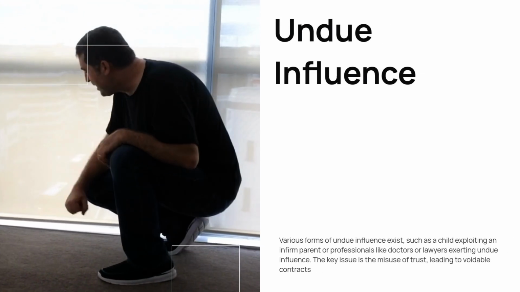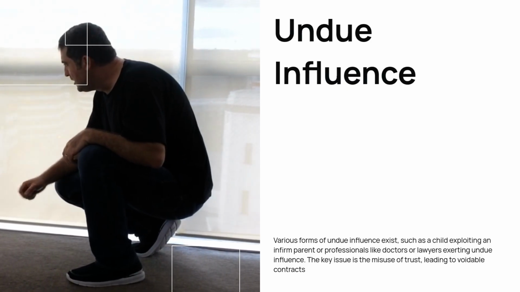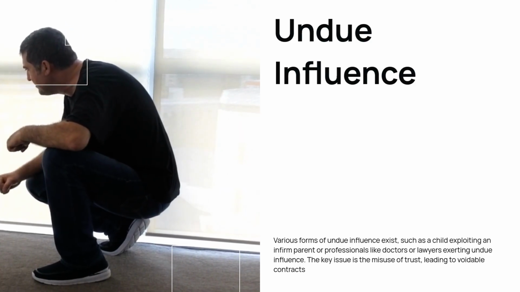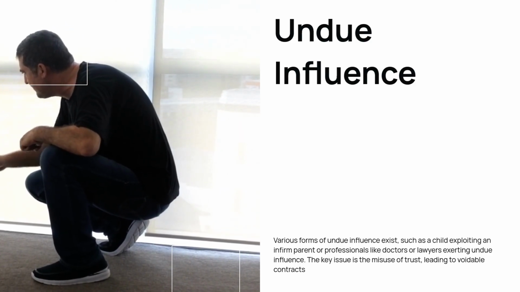There are different types of undue influence. A child exploiting an infirm parent is one example. Doctors or lawyers may also exert undue influence. The critical factor is the improper use of trust. Contracts formed under such influence can be voided.